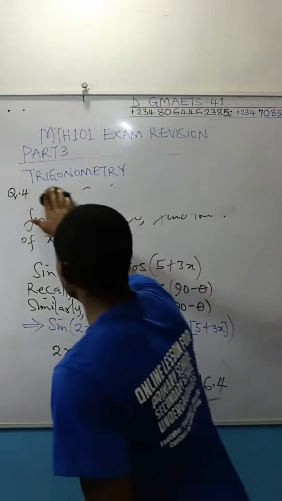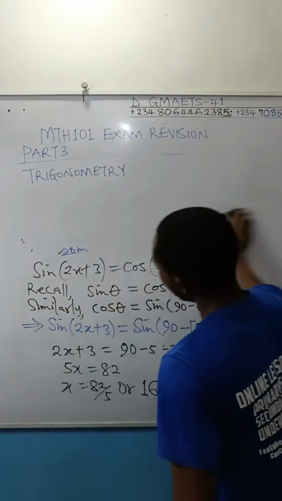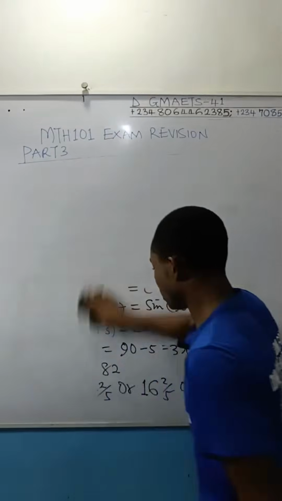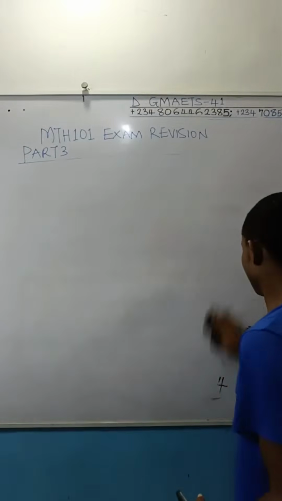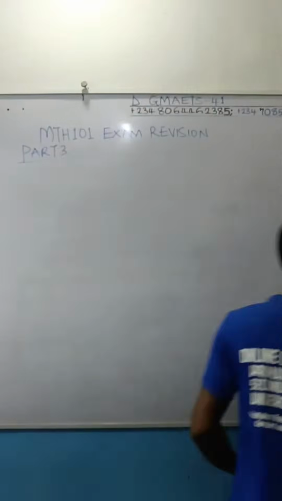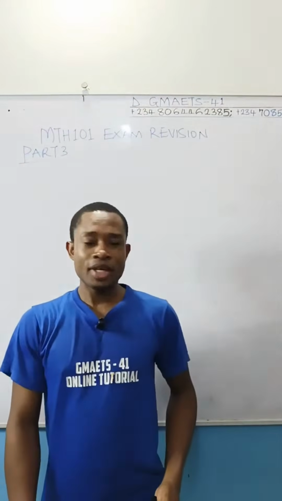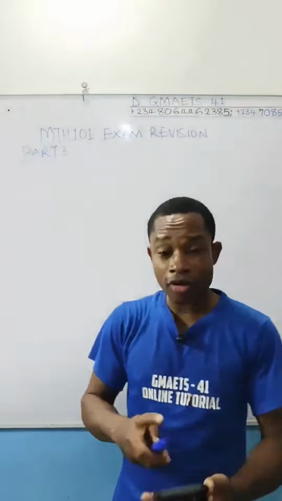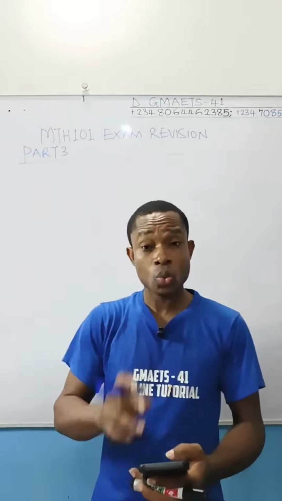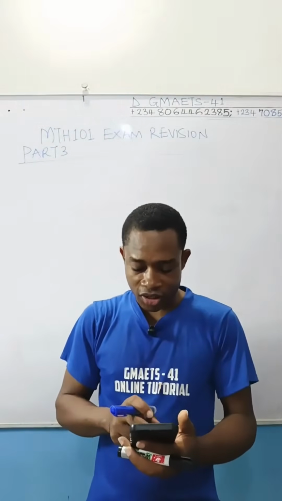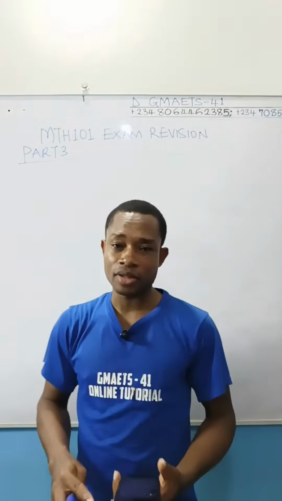Let's review the other two topics possibly that are left. I'm done with trigonometry. I'd actually touched on AP and GP, but I'd like us to solve this problem from your workbook, on sum to infinity.